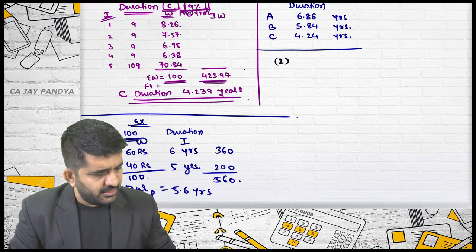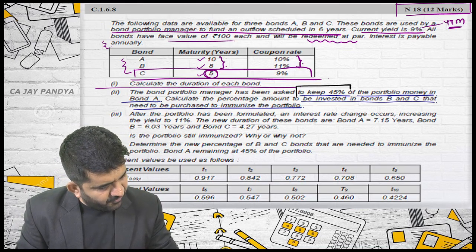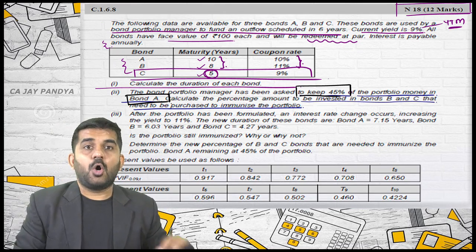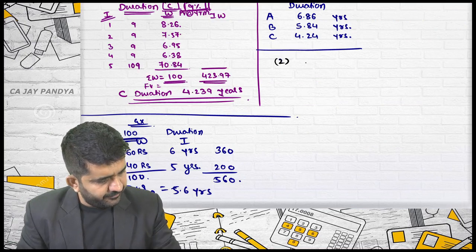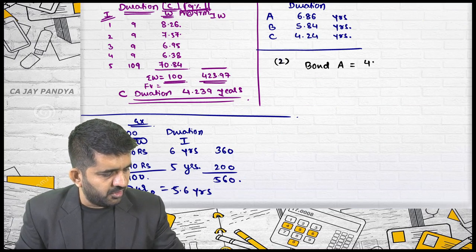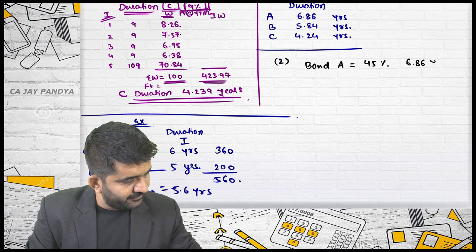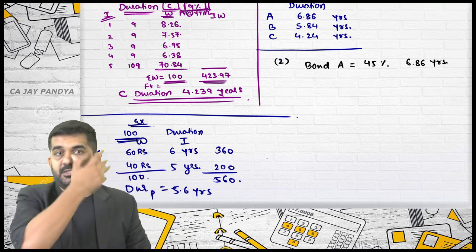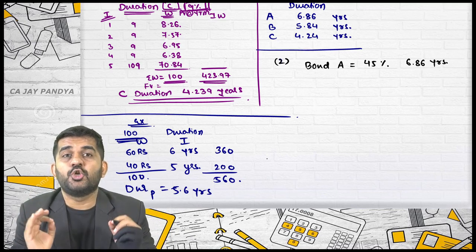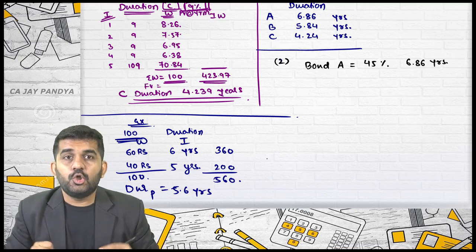What they are saying is, the portfolio manager says that you need to invest 45% in bond A. So how much will be invested in bond A? 45%, having a duration of 6.86 years. Is it alright? What they are asking is, how much should be invested in bond B and C to immunize the portfolio?